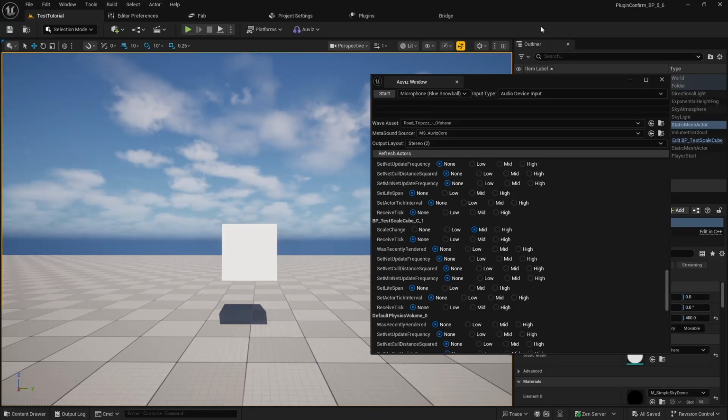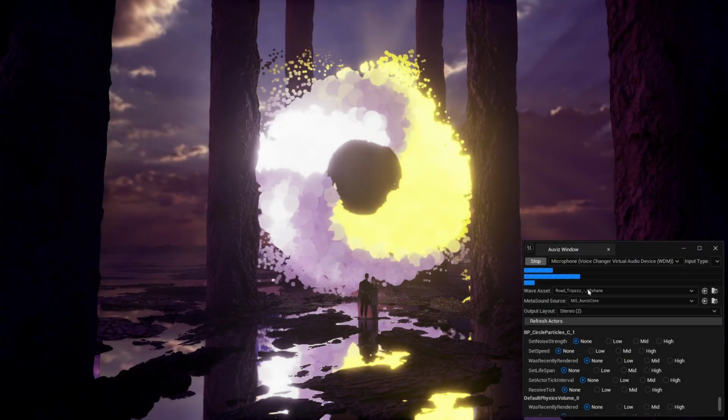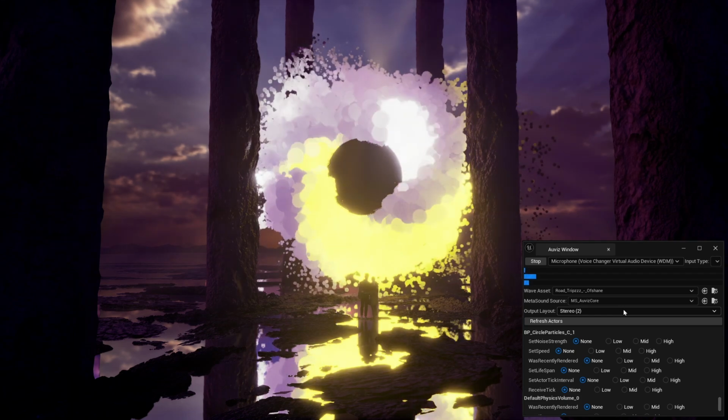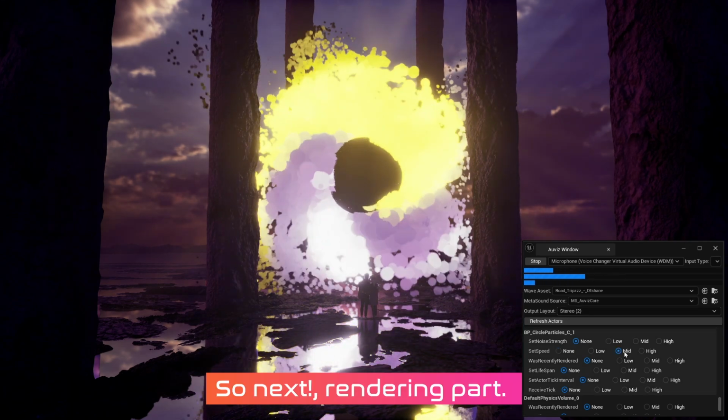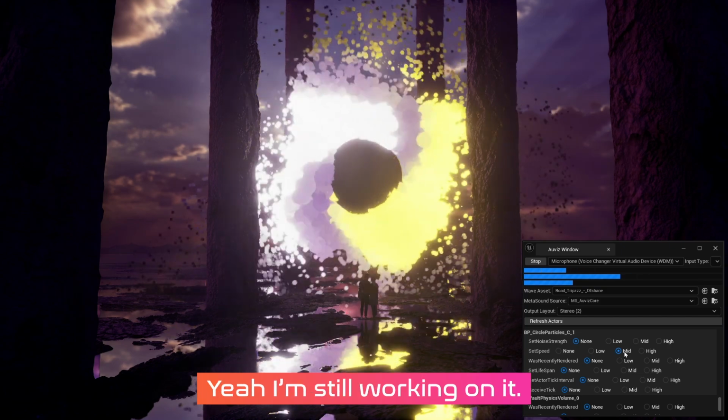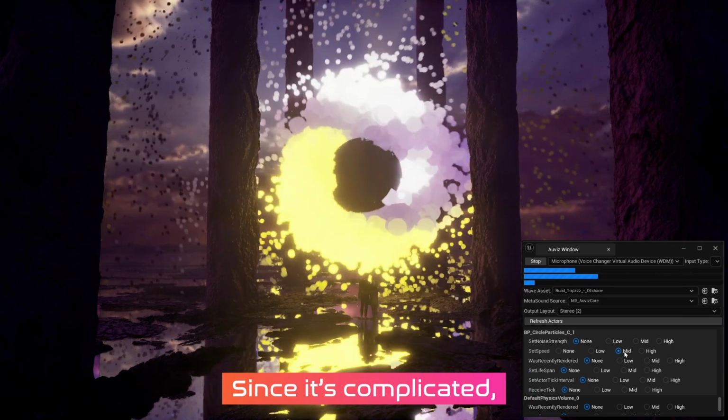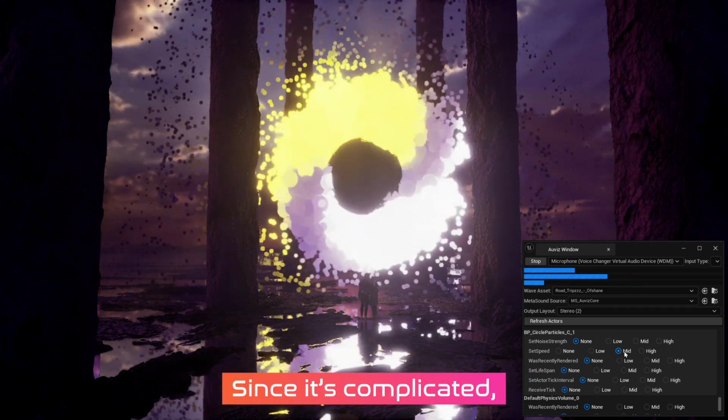Yeah, but I admit that this UI is terrible and some features might be fragile, but still you can turn this scene into an audio visual. Check the mic and make sure it sounds right. Next, I have to do the rendering part. Yeah, I'm still working on that. Since it's complicated, it takes time.